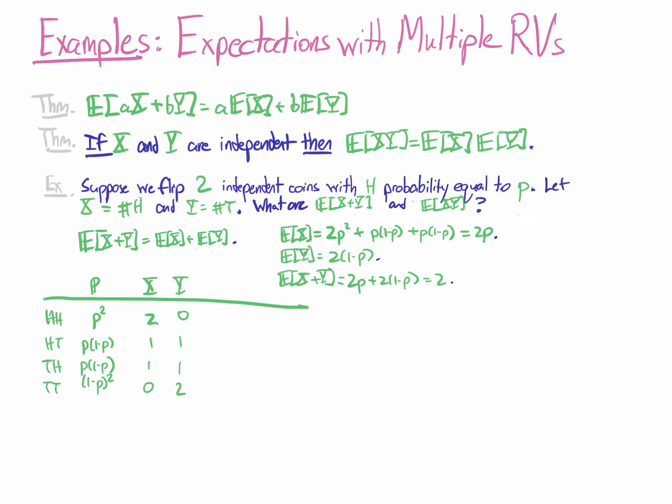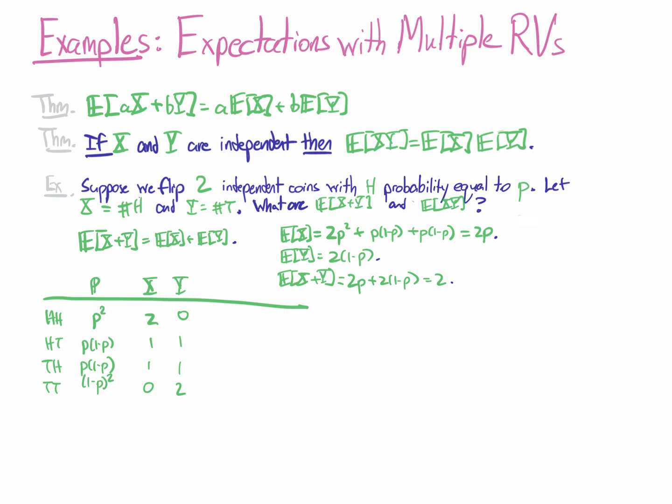The reason this answer makes sense is that every coin flip has to be either a heads or a tails. So if I add them all up, then really I'm just asking what's the expected number of coins that I'm flipping, and that's always 2. So at the end of the day, I'm going to get 2 if I add up all my heads and my tails in this experiment.